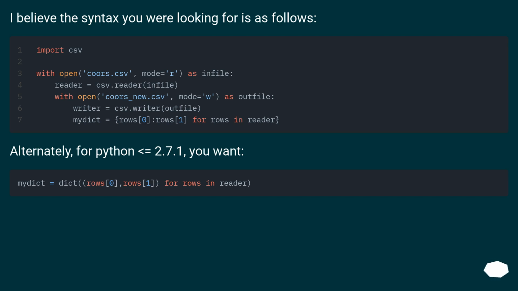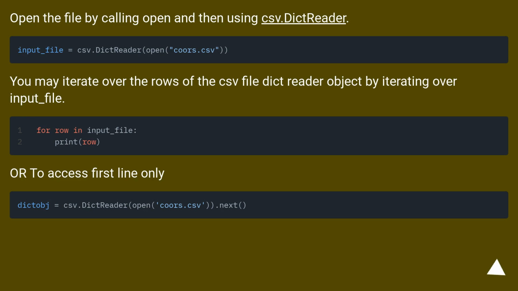I believe the syntax you are looking for is as follows. Alternately, for Python lower than or equal to 2.7.1, you want to open the file by calling open and then using csv.DictReader.